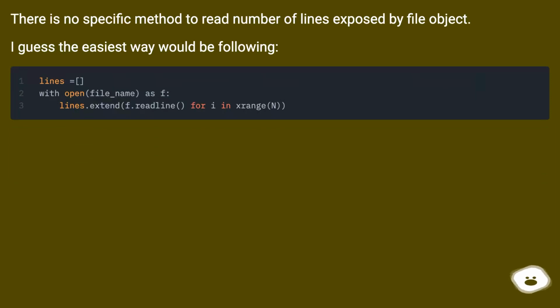There is no specific method to read a number of lines exposed by the file object. I guess the easiest way would be the following.